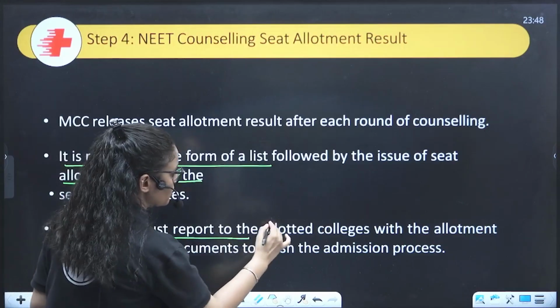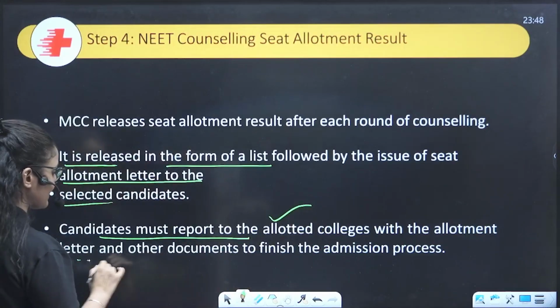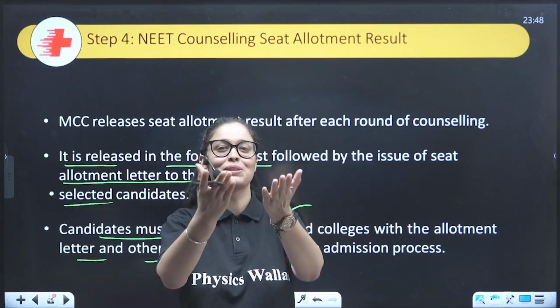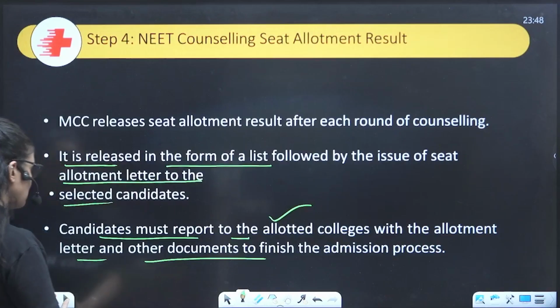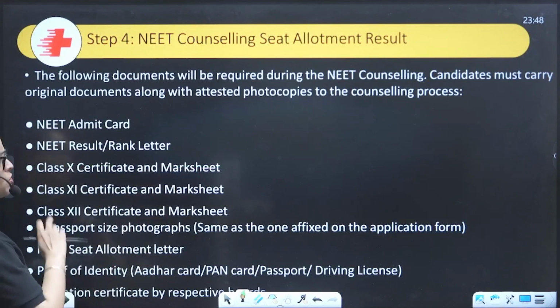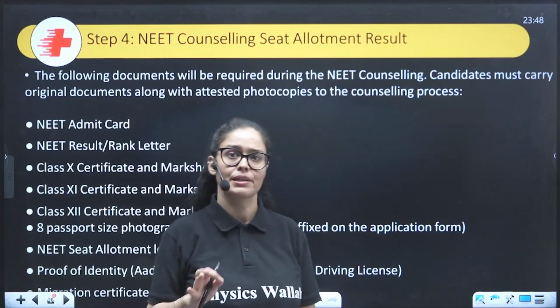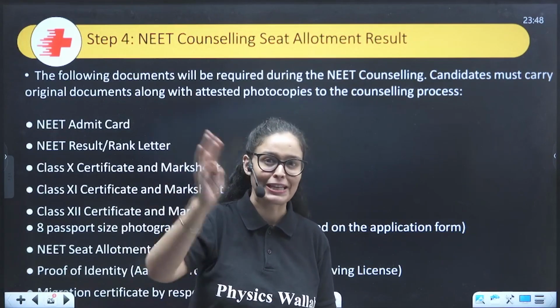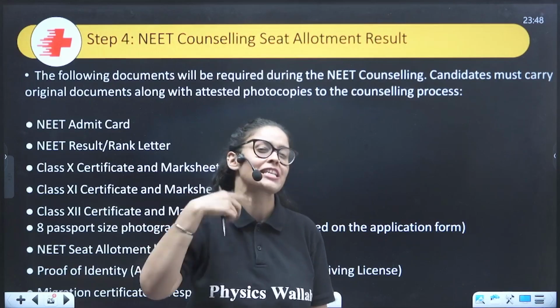Candidates must report to the allotted college with the allotment letter and other documents to finish the admission process. And here you are in the medical college. Dear, I'm sure you're finding it super easy now. You don't need to pay anybody for this counseling because you know how to choose and how to do everything. Just choose as many colleges as you want and arrange them as per your preferences.